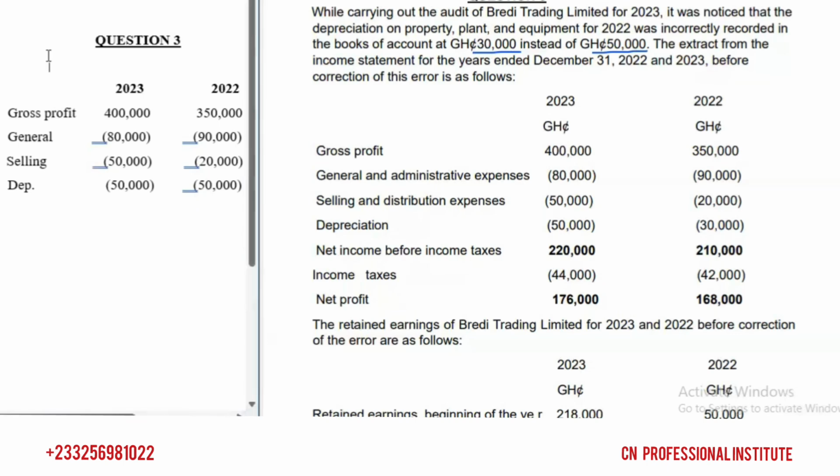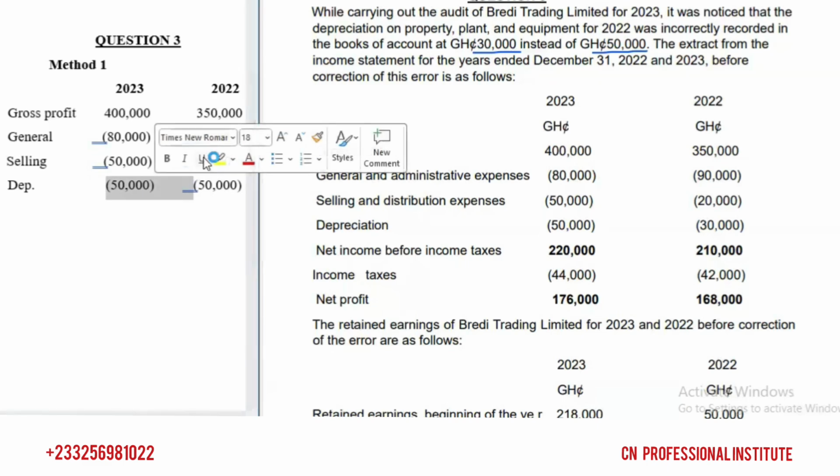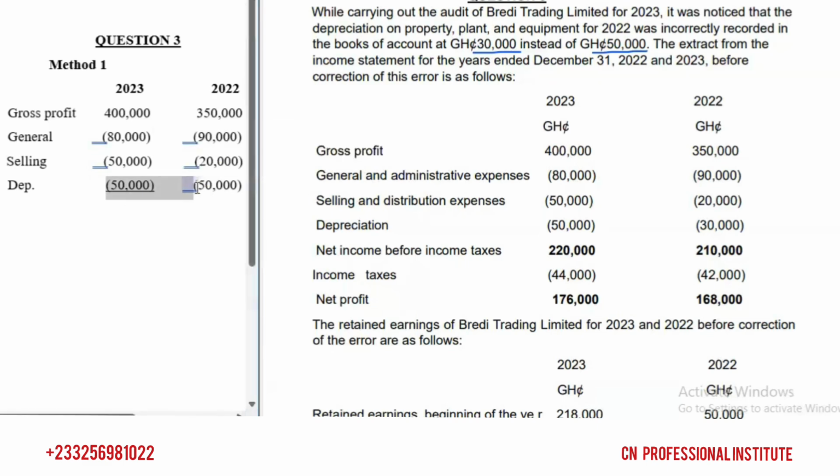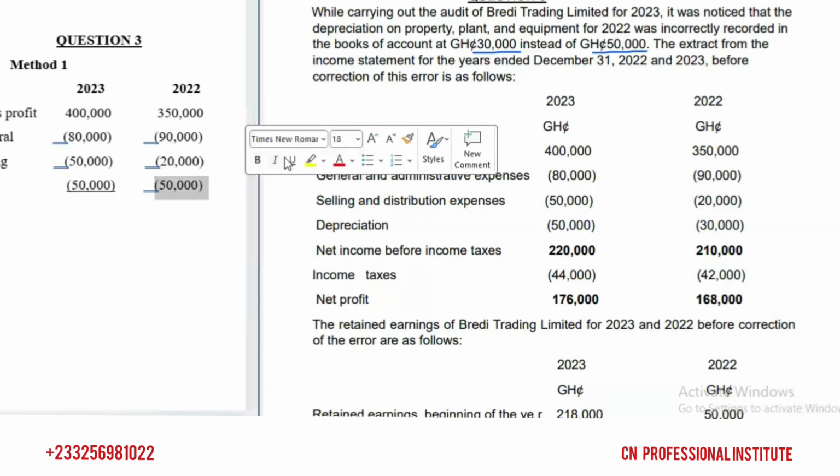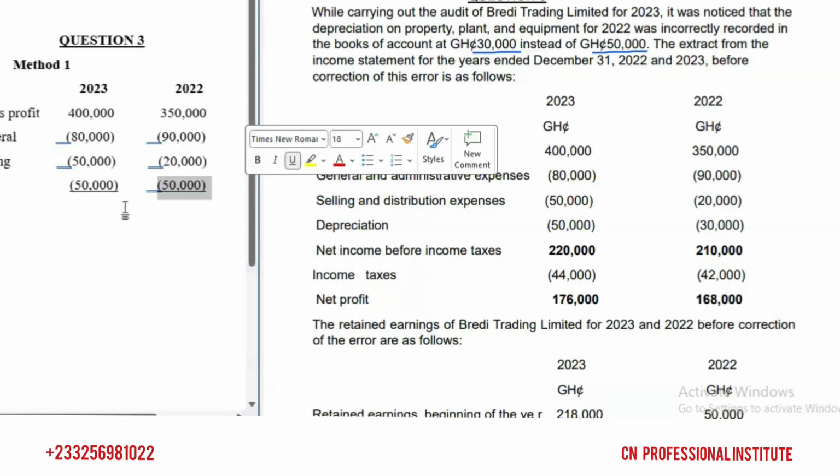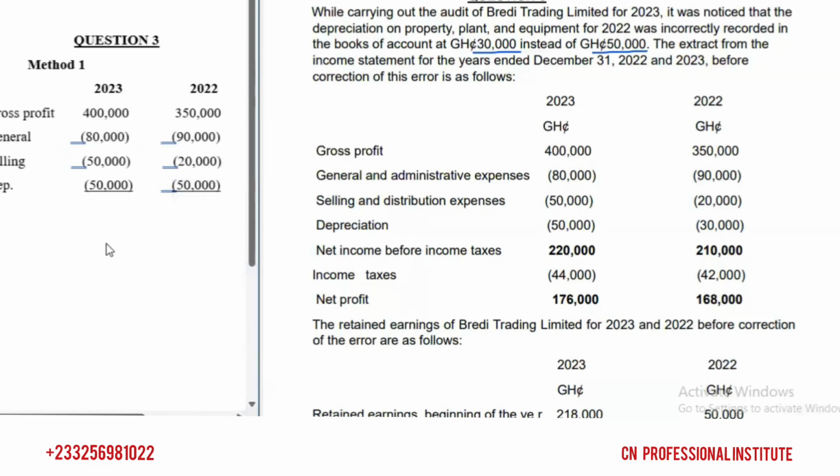Let me name it method one, because we'll look at the other method where we correct it from profit. So you just have to underline this stuff here, and when you are done underlining, you get your adjusted profit before tax, right?